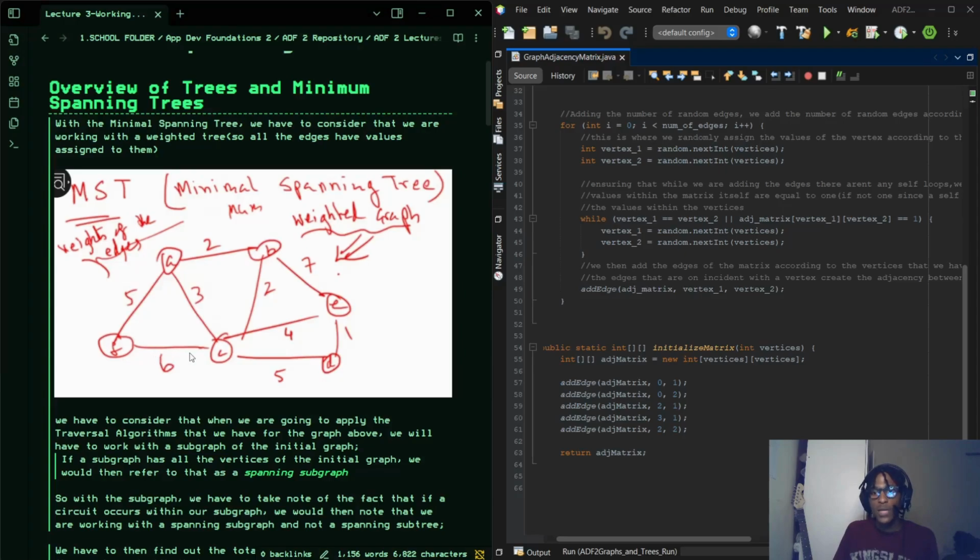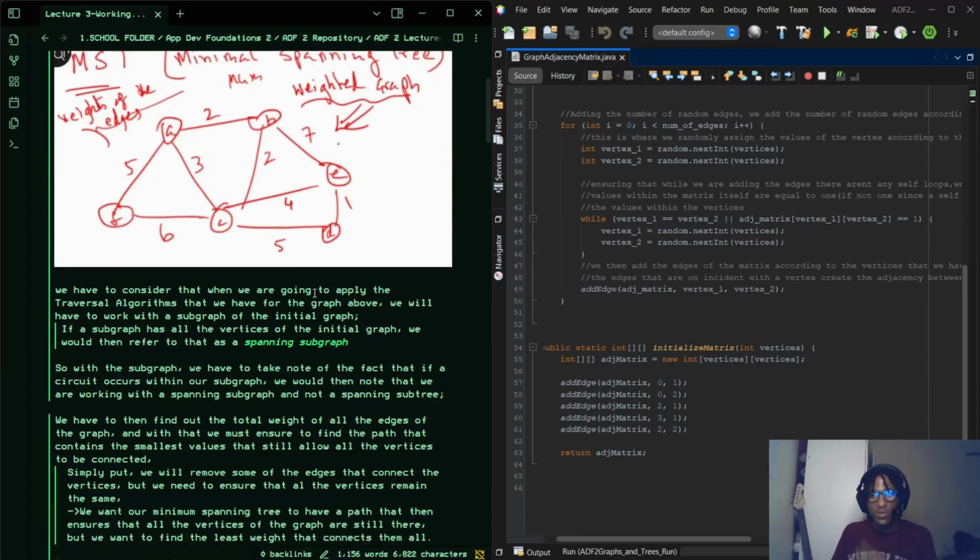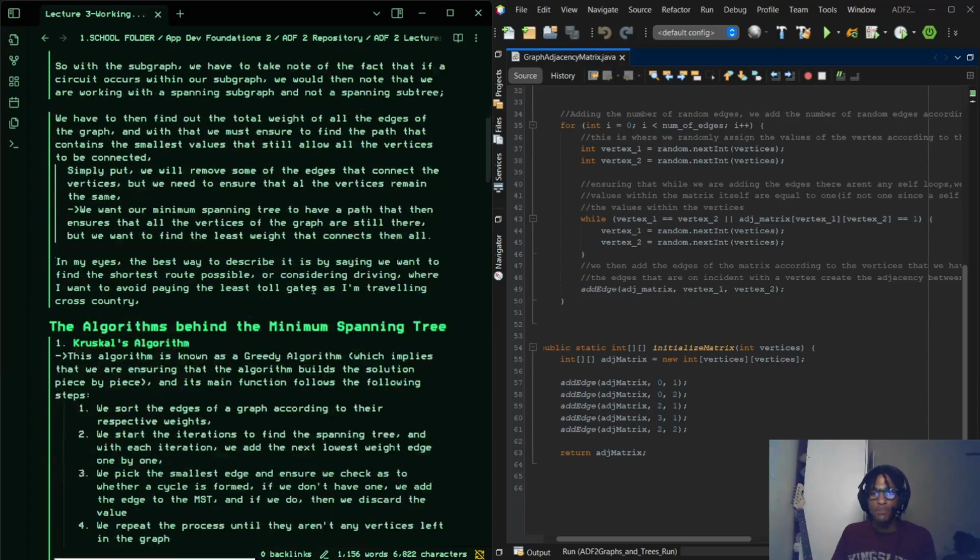But now in our case, let's say we remove number 7, since it's the largest value, right? We remove number 7, we can go to all of these vertices, but we don't have that path anymore. It would take too much time, the cost would be too much to travel. That's the way in which you would visualize working with the minimum spanning tree.